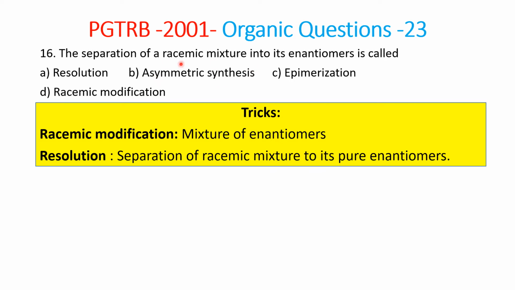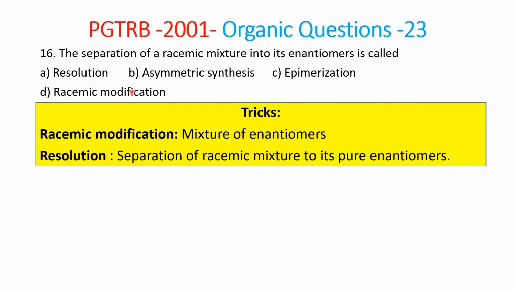So what about asymmetric synthesis? Asymmetric synthesis is nothing but synthesizing an asymmetric center in a compound. The compound which does not have an asymmetric carbon, in that compound we need to synthesize the asymmetric center in that carbon. That is an optically active compound. We are preparing an optically active compound, and that we call asymmetric synthesis. What is epimerization? One of the carbons is changed, the interconversion of one of the carbons. I'll show you all the examples also so that you come to know clearly. One of the carbons is interchanged, and that we call epimerization.